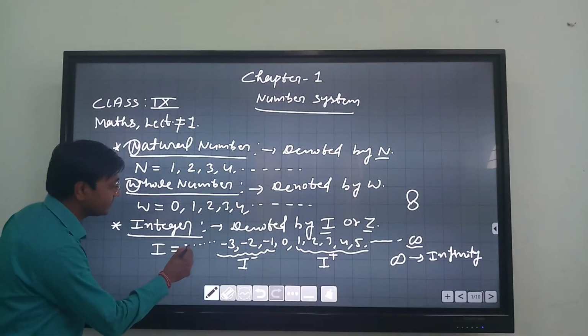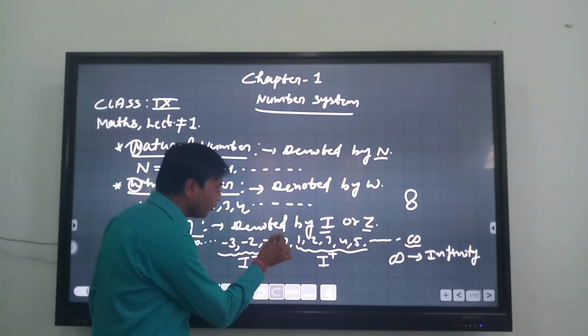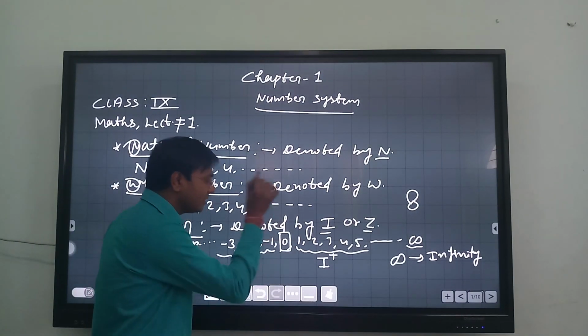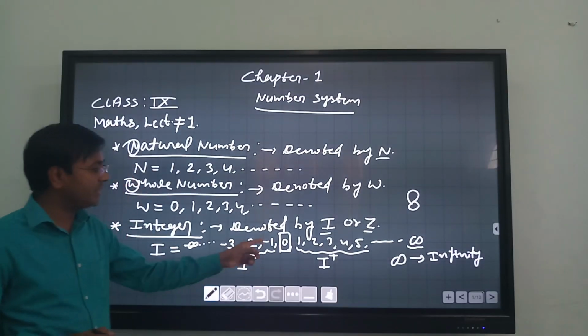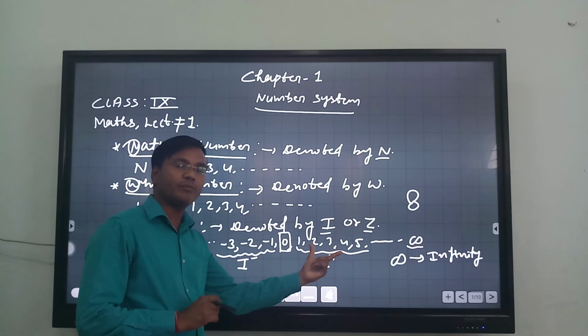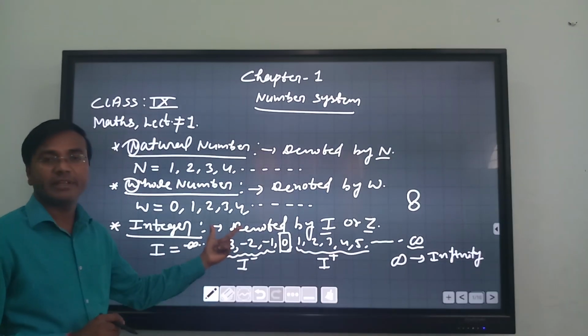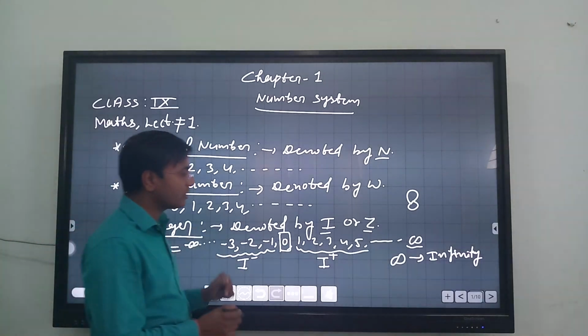up to minus infinity. Okay students, now you might think that we have escaped or missed one number, that is 0. Yeah, because 0 is neither coming in the series of positive integers, nor in the series of negative integers. So 0 is what?